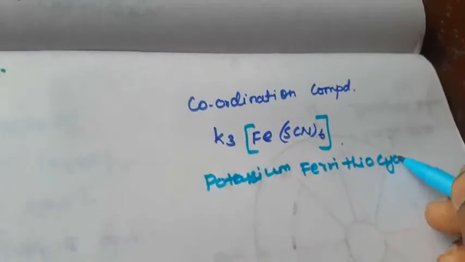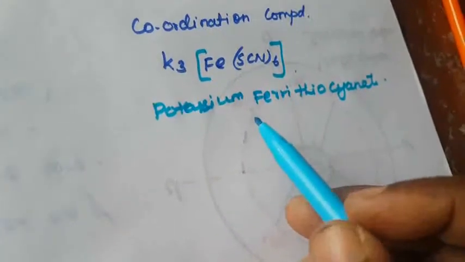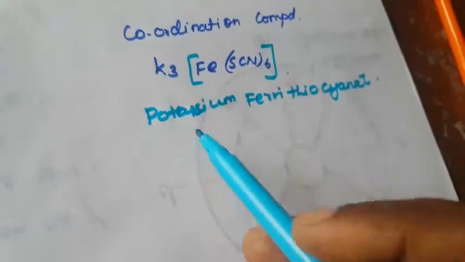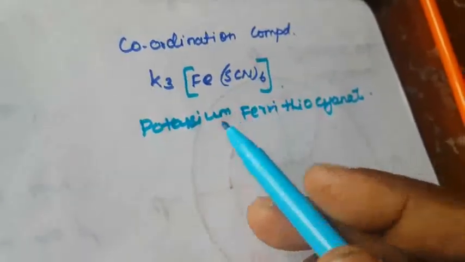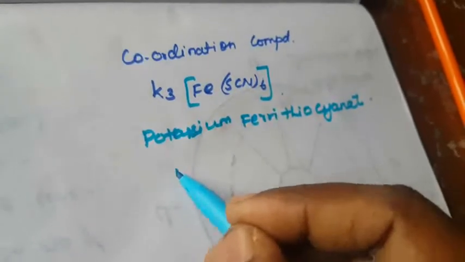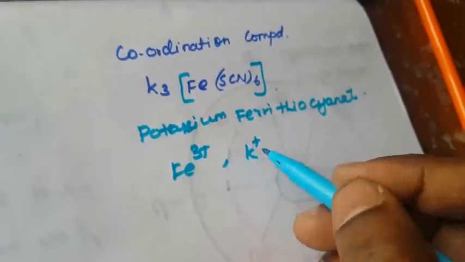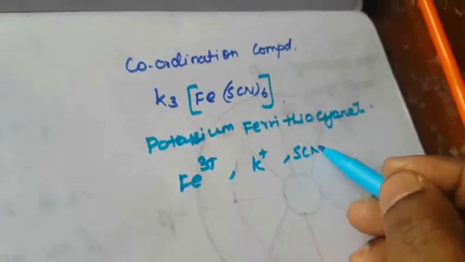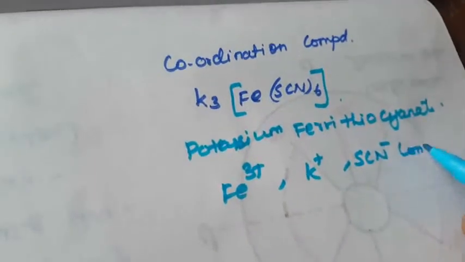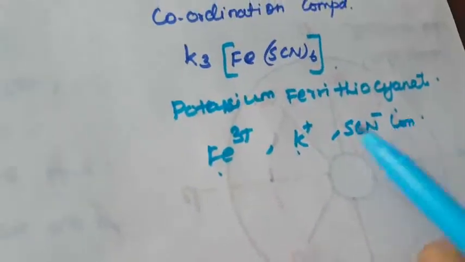Ferrithiocyanate. This is one example of this compound. This is called a coordination compound. So how to explain that? Here also, after it decomposes, this is one coordination compound. If it decomposes, that is, it dissociates into Fe3+ ion, K+ ion, and SCN minus ion. So after decomposing, it would dissociate into Fe3+ ion, K+ ion, and SCN minus ion according to this